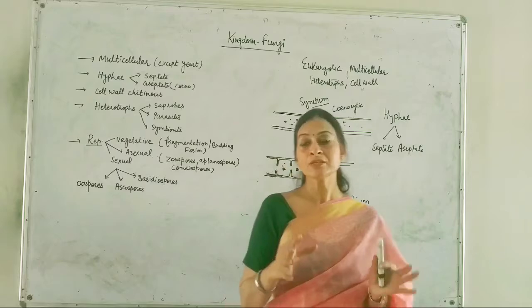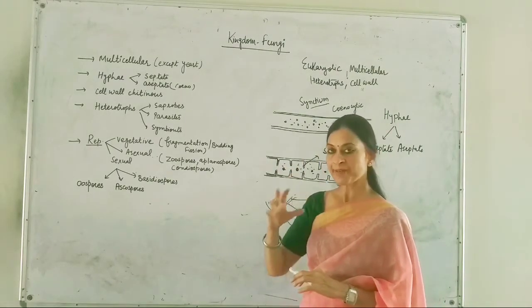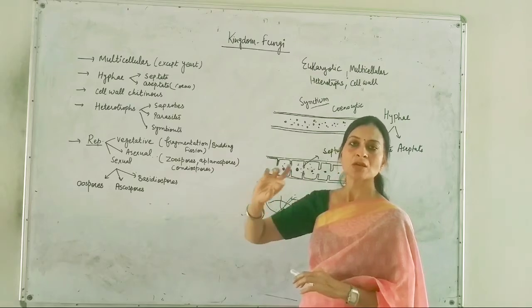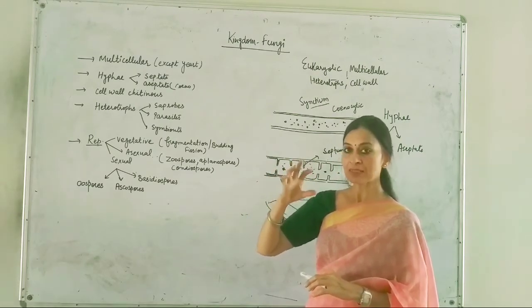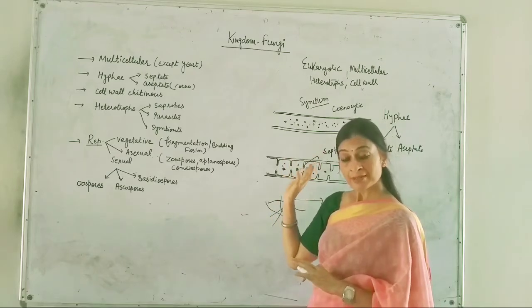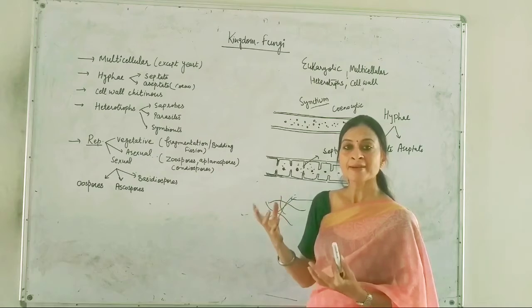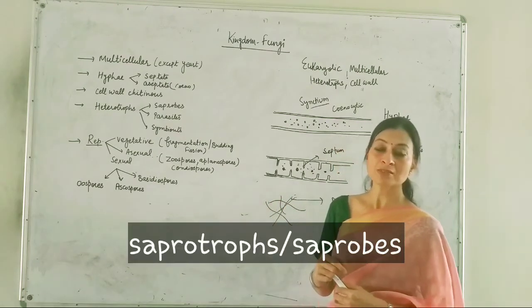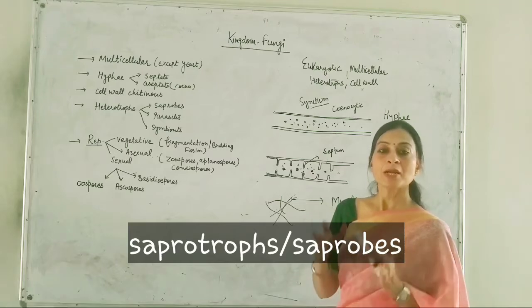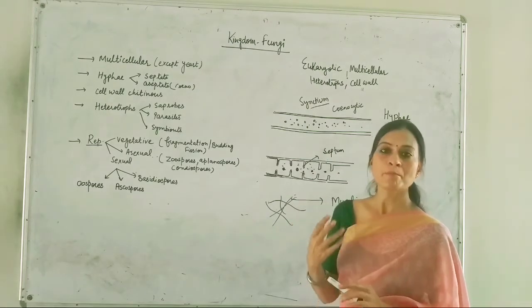So they are the major decomposers. Their habitat is the moist, damp, dark and warm places, and at these places, these fungi members are acting as saprobes or saprotrophs. Means they help in decomposition of that dead and decaying matter.